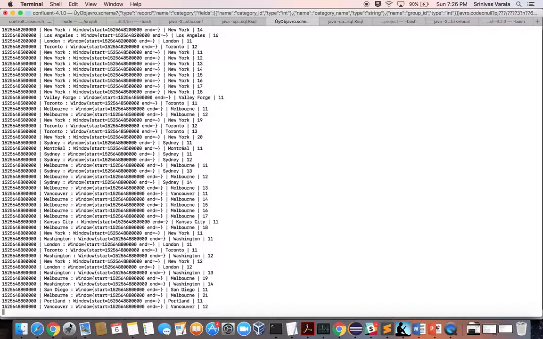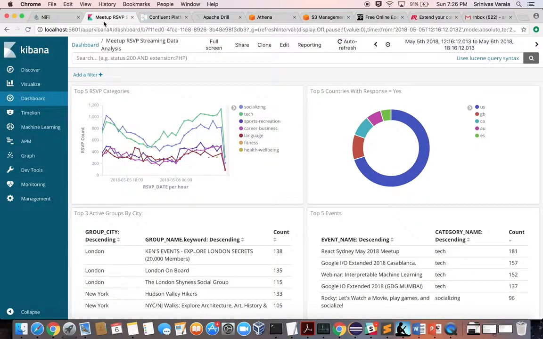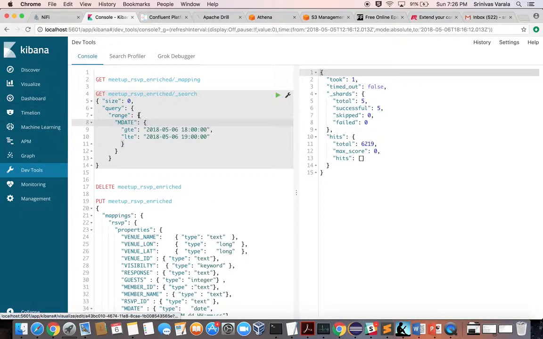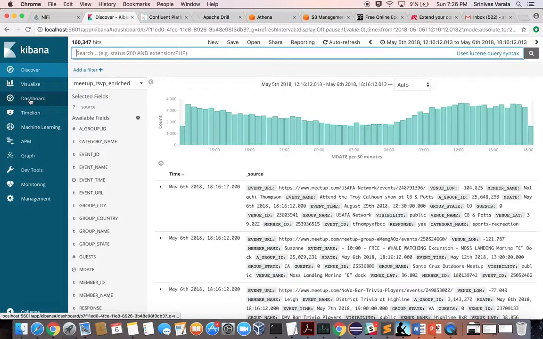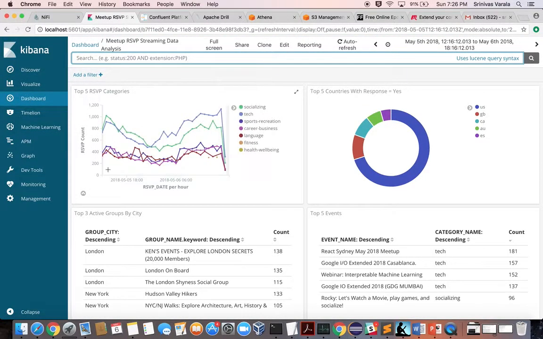I'm also using the Elastic connector to ingest data into the Meetup Elasticsearch index. Here is my index: 1 hour of data, 6,000 rows per 1 hour. This is my dashboard. My dashboard has the top 5 categories with RSVP count per hour, and different top 5 categories, top 5 countries within this time frame.